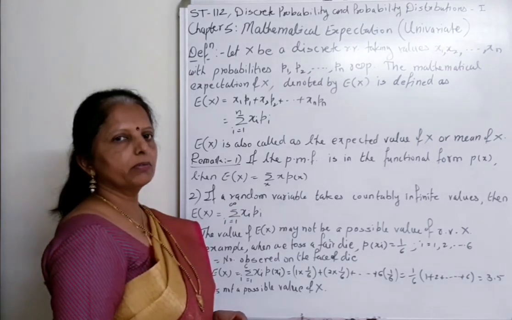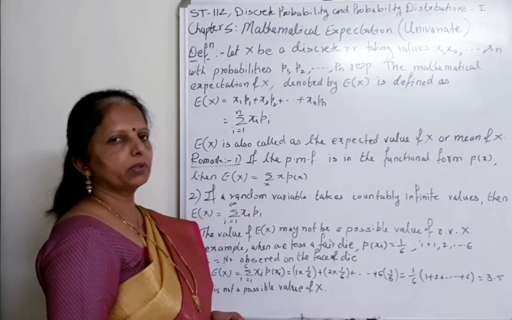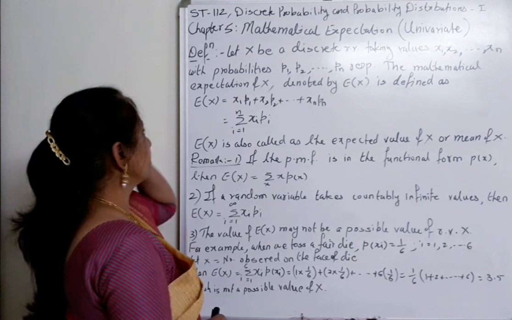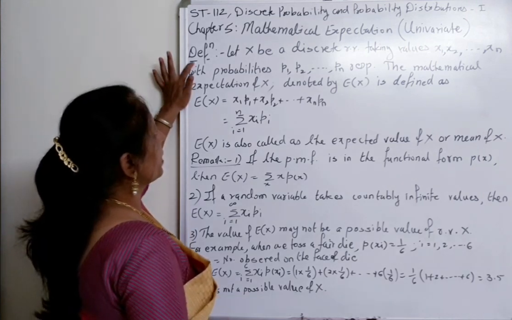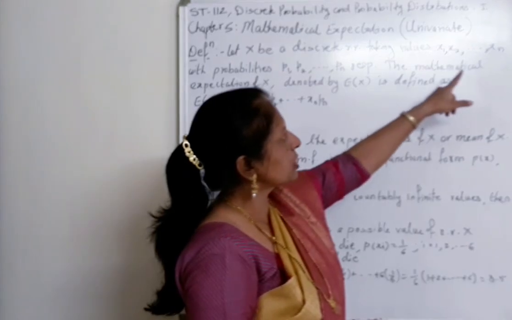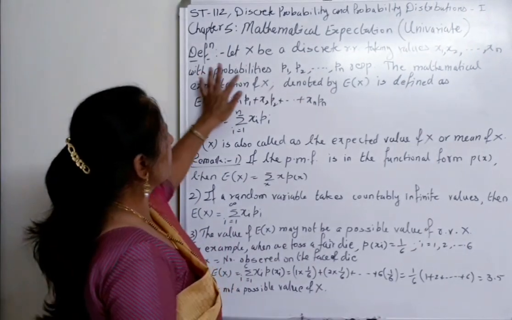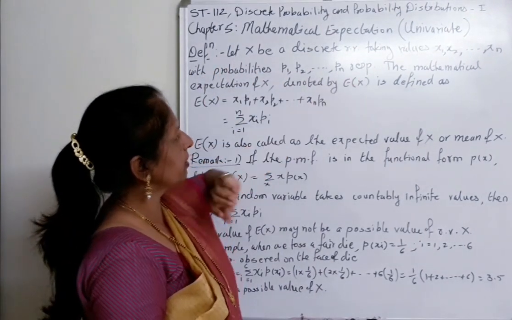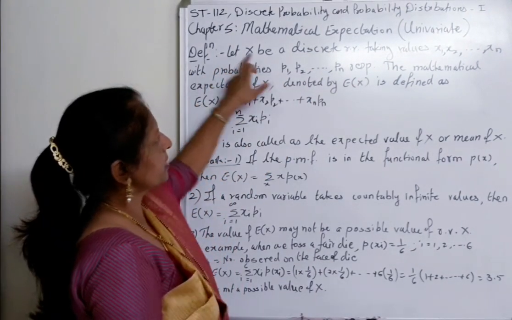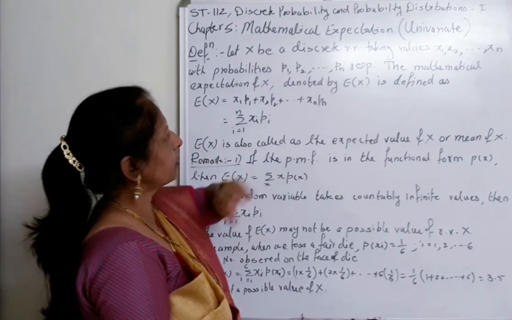We are going to study what is the mathematical expectation of a random variable X. See the definition. Let X be a discrete random variable taking values x1, x2 up to xn with probabilities p1, p2 up to pn respectively. X is taking n values and these are the probabilities.